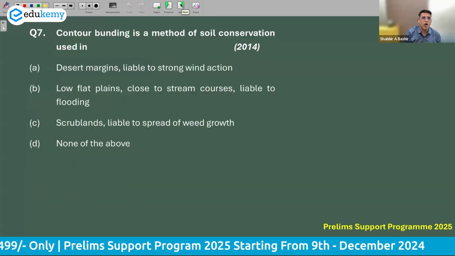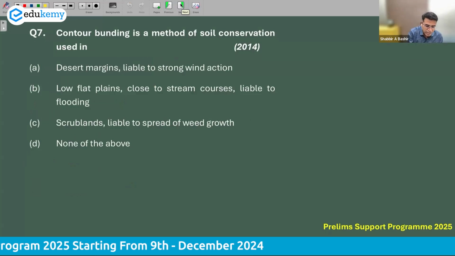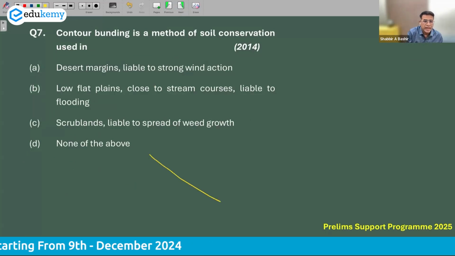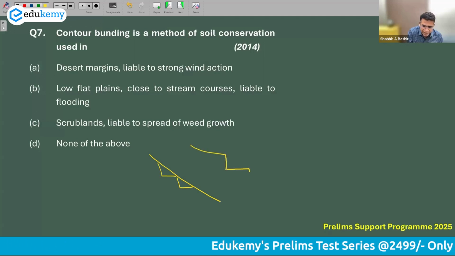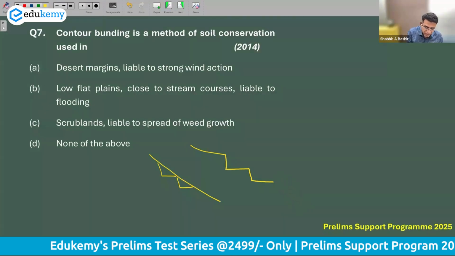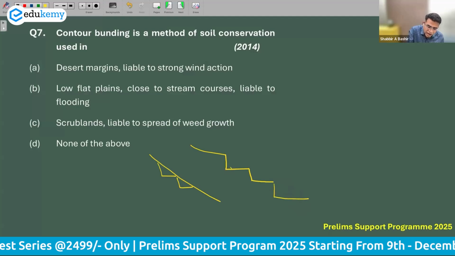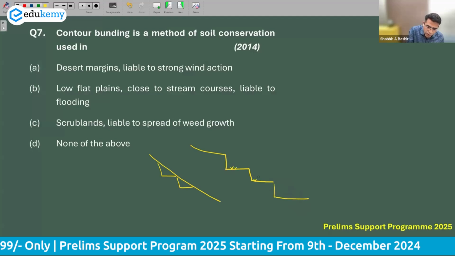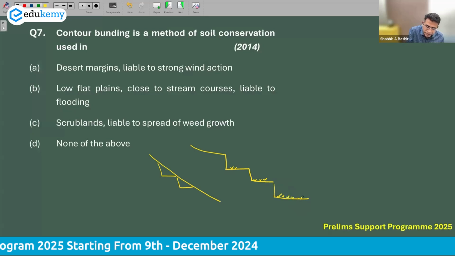Let's look at the next one, contour bunding. Contour bunding is a method of soil conservation. What happens is, if this is a slope, the soil and the land is cut so that the land is converted into steps like this. And on these steps, the plants and crops are grown. Very popular crops are vegetables. They grow millets, they grow maize here.